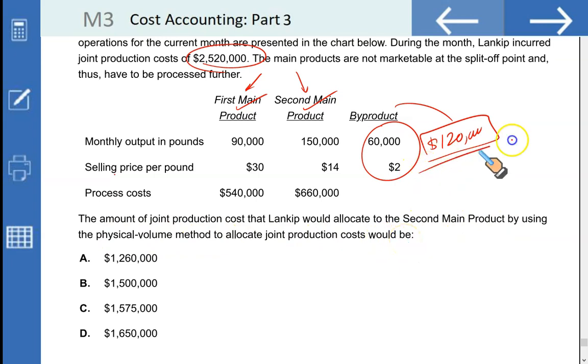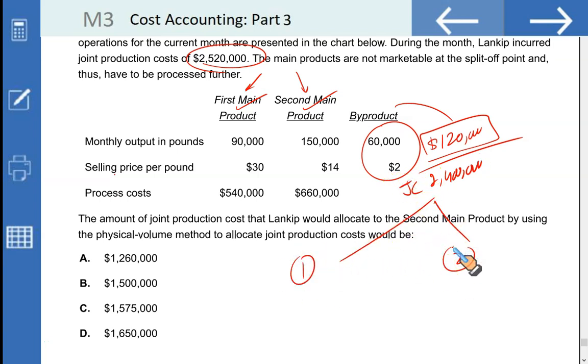Now, first of all, this is your byproduct and this is its sale value. If you deduct this from your joint cost, you get 2.4 million of the remaining joint cost, which now must be split between the first main product and the second main product based upon the physical quantity basis. This is the physical quantity, 90 and 150. 90 and 150 added gives you a total of 240.